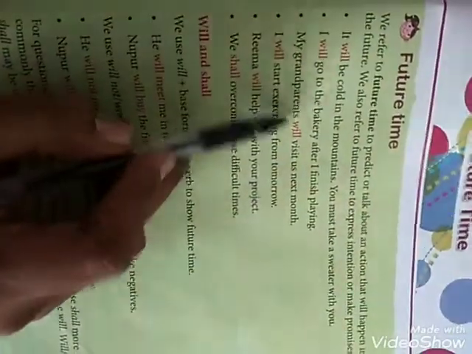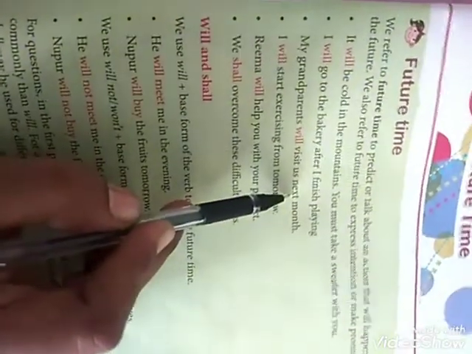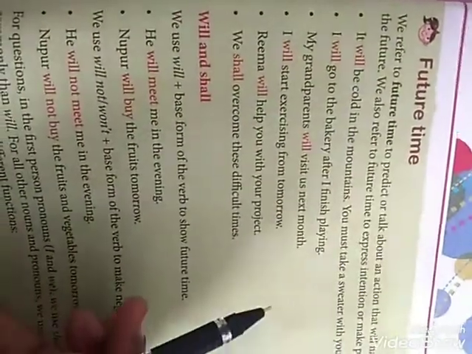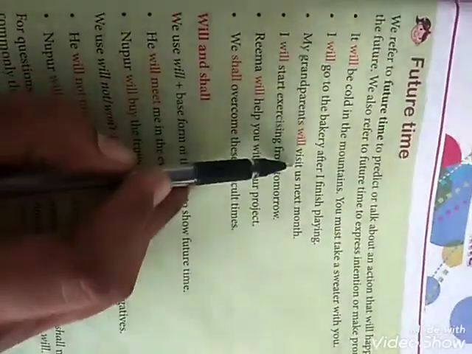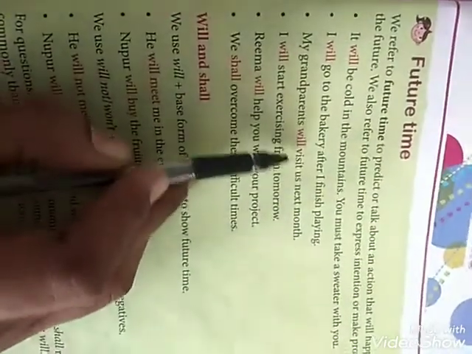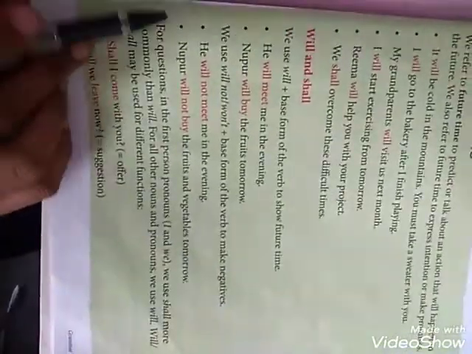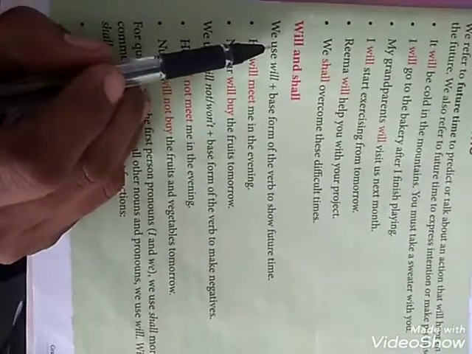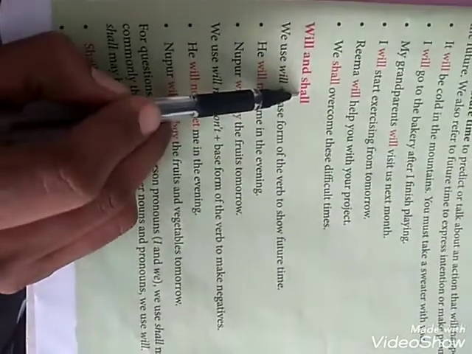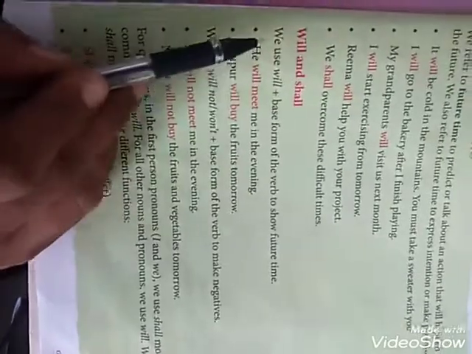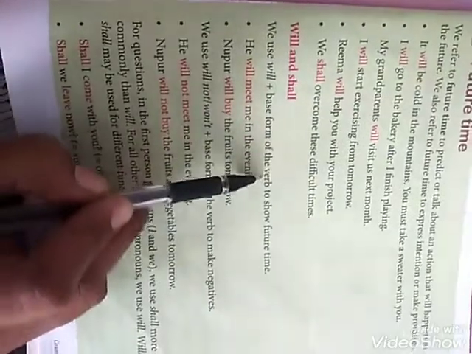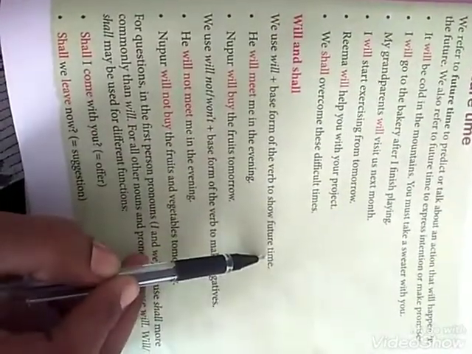My grandparents will visit us next month. See here, grandparents are going to come next month. So, will visit. My grandparents will visit us next month. Now let's look further at the rules. Will and shall are called helping verbs. We use will, a helping verb, plus the base form of the verb to show the future time.